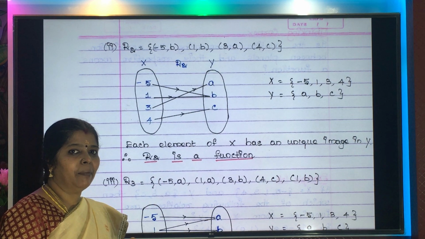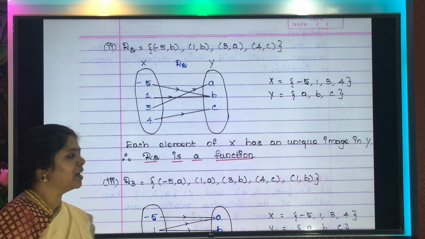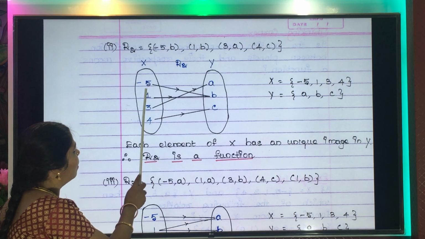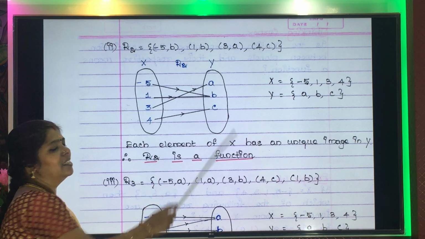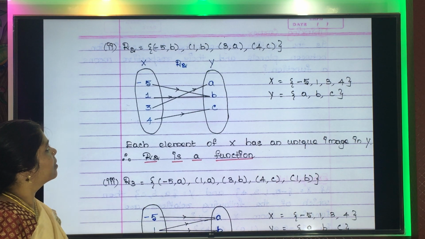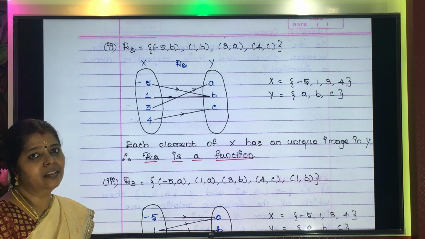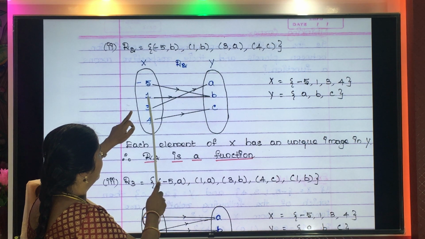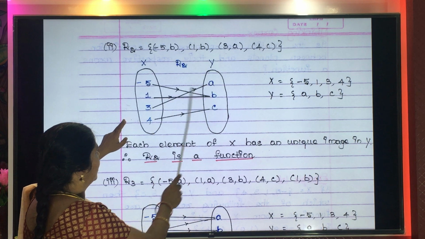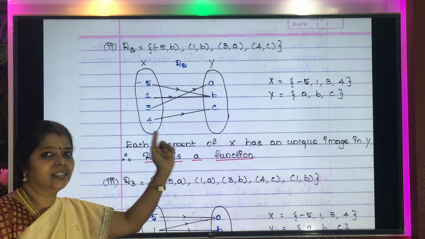Now check and tell me if it is a function. Yes, it is a function. Why is it a function? Because all the elements in set X have an image in set Y. -5 has image B, 1 also B, 3 A, 4 C. So the first point is satisfied.